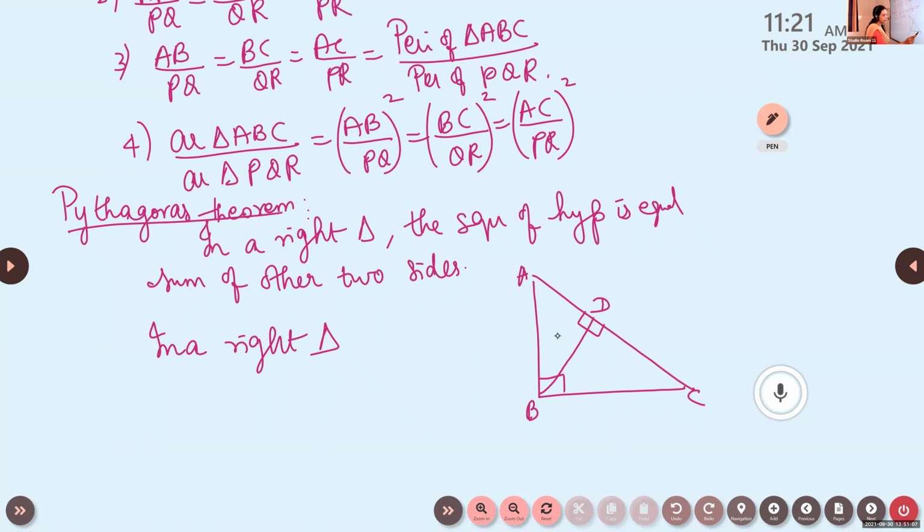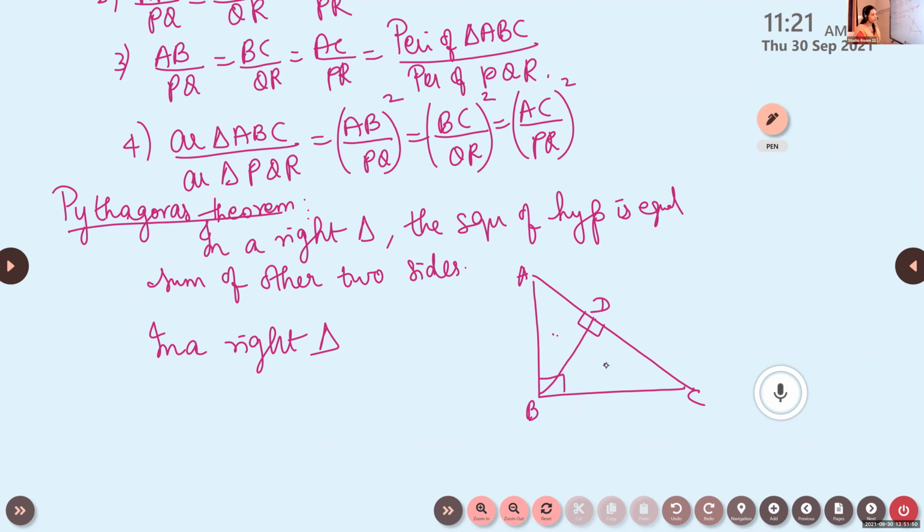Can you give the similarity criteria for this? ABC, angle B is 90 degrees. From B, we draw the perpendicular BD. What is the similarity criteria you will get here? If a perpendicular is drawn from the right angle to the hypotenuse, then the triangles on both sides of the perpendicular are similar to each other and similar to the whole triangle.